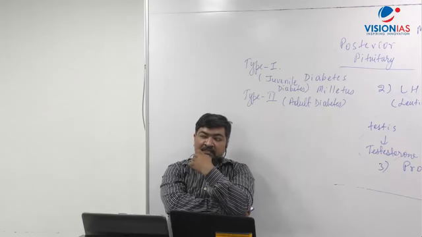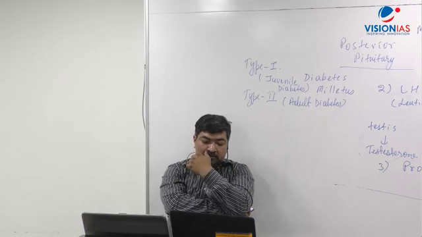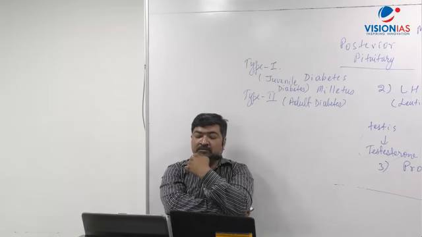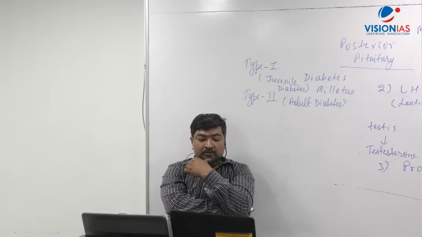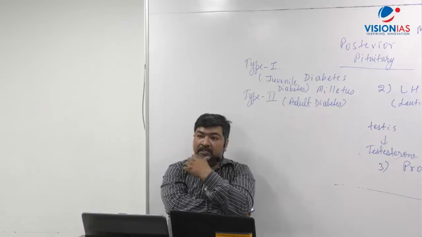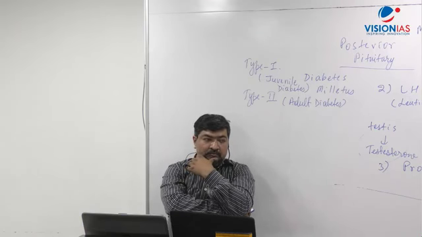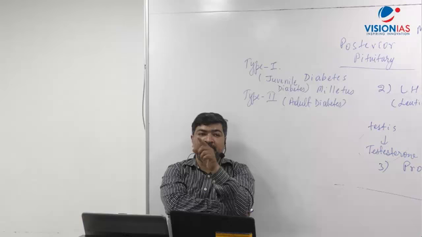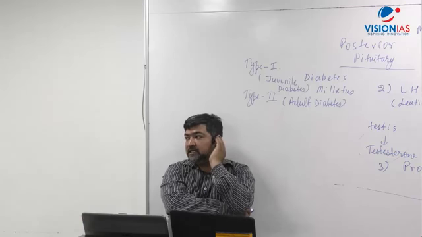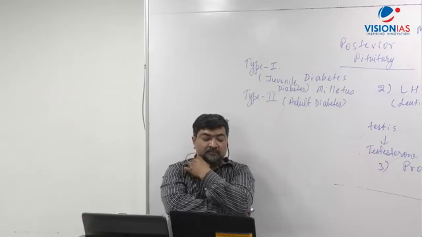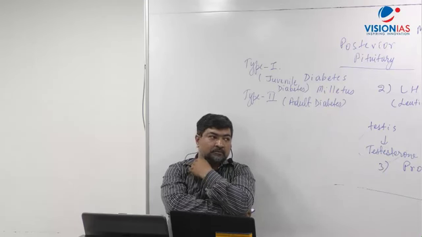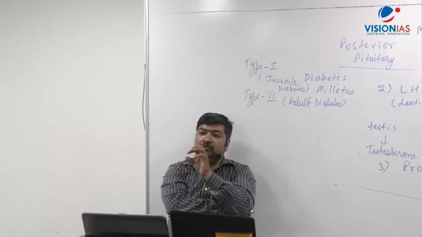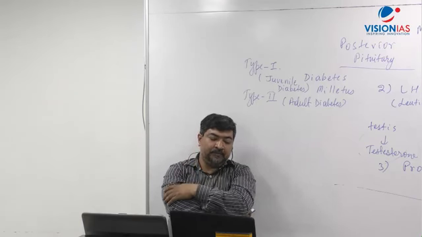An elastic bag with highly muscular walls, comma, J-shaped, S-H-A-P-E-D, comma, located below the diaphragm, D-I-A-P-H-R-A-G-M.